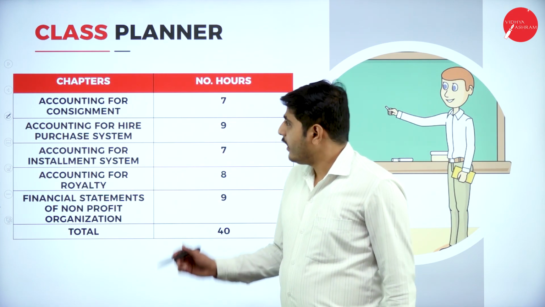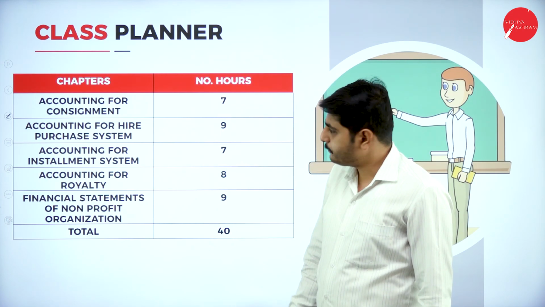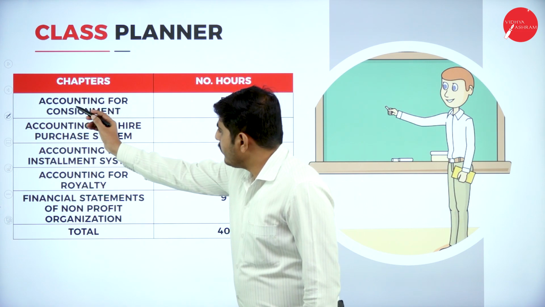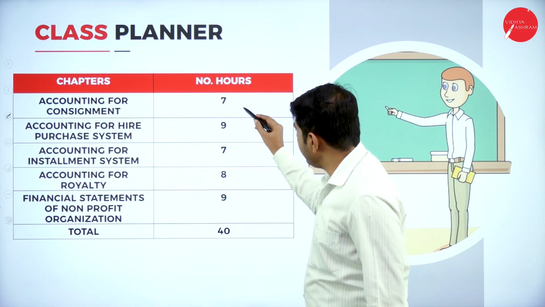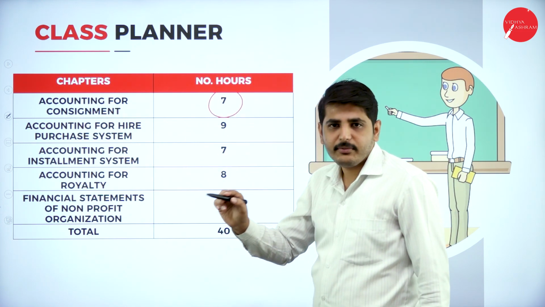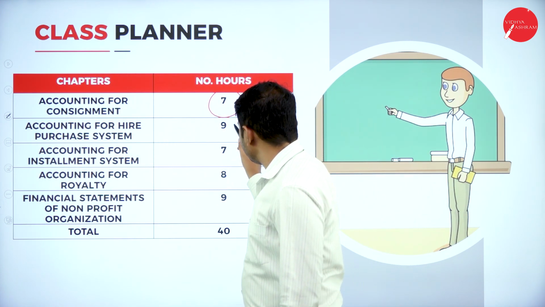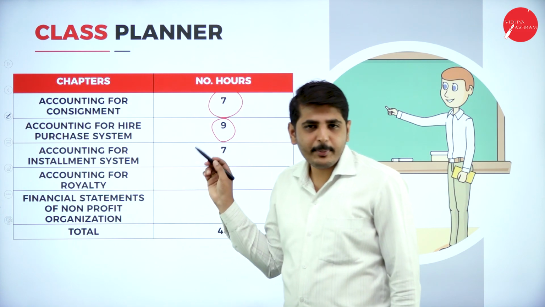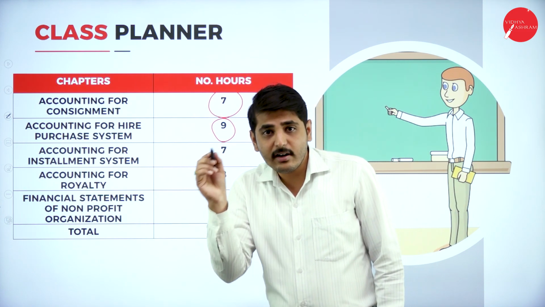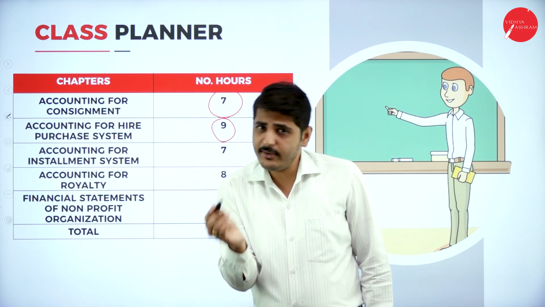Question paper pattern and also the class planner. For accounting for consignment, we need 7 hours. Accounting for hire purchase system, we need 9 hours because we have to prepare journal entries. We have to understand journal entries in the books of the hire purchaser.